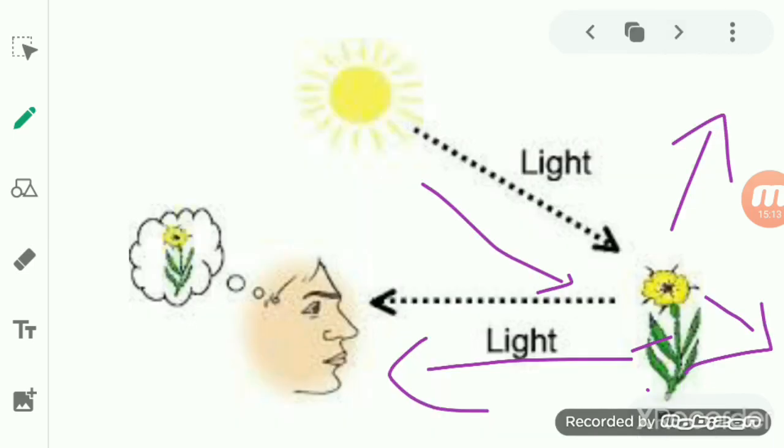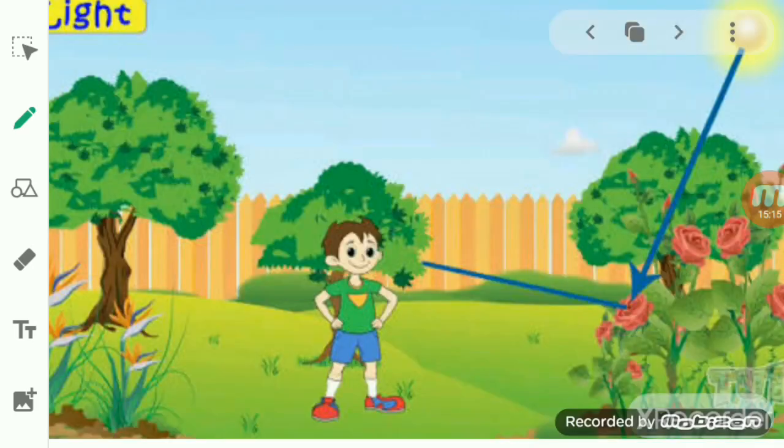Now if you see the other examples, then you can see here the flower. So flower is also a kind of non-luminous object. So flower also does not give its own light. We can see a flower because of the reflection. How? The sunlight gets reflected from the flower and enters into our eyes.